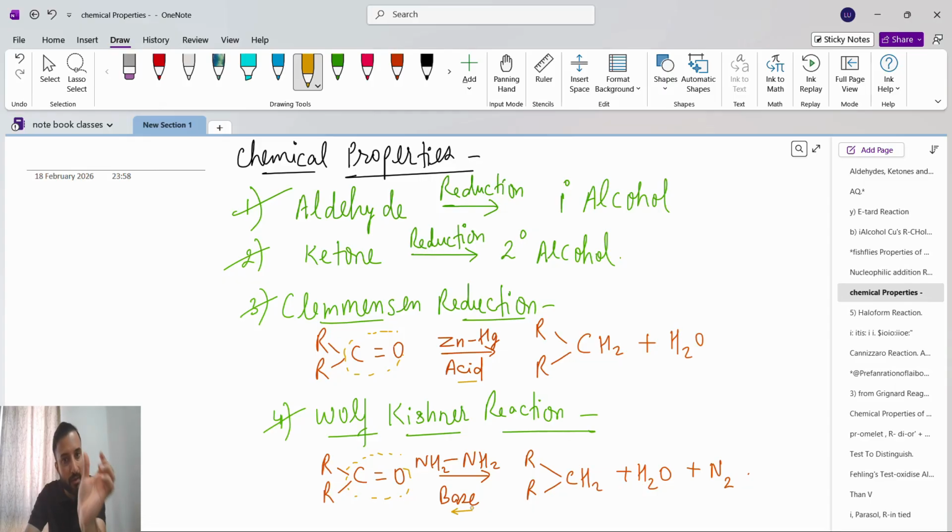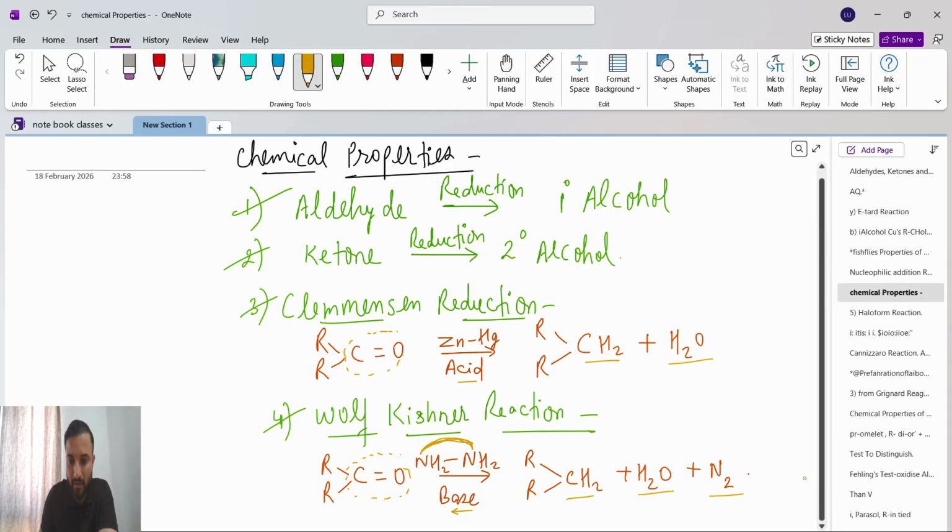But what is the change? Clemmensen reduction reacts in the presence of acid, and Wolff-Kishner reaction reacts in the presence of base. So acid means Zn-Hg and base means NH2NH2. Now see the product. Here we get CH2 connected with R and R plus H2O. Here also CH2 connected with R and R plus H2O, but since we have N and N, we will also get N2. This is the only difference between the Clemmensen and Wolff-Kishner reactions.